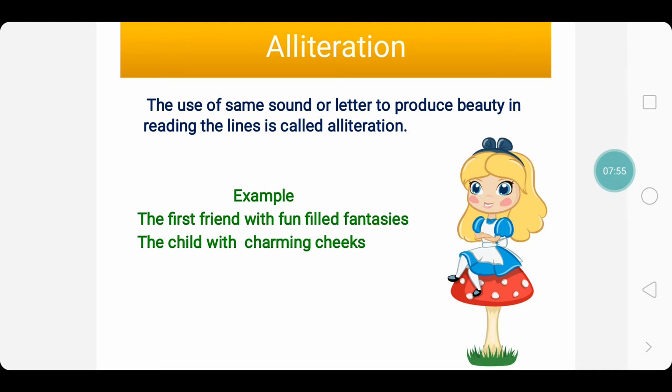The child with charming cheeks. Here the two letters CH are repeated to create a beauty in reciting the poem or the lines.